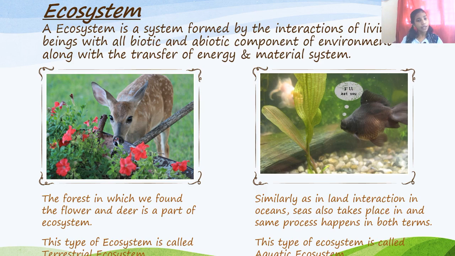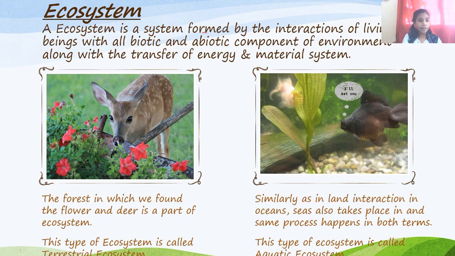Okay, so what is the ecosystem? An ecosystem is a system formed by the interactions of living beings with all biotic and abiotic components of the environment, along with the transfer of energy and the material system. Okay, you got it. What is an ecosystem?